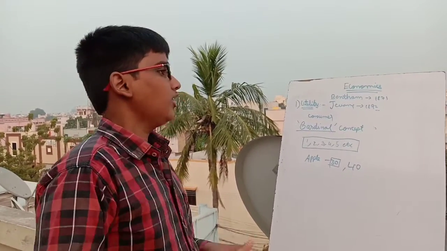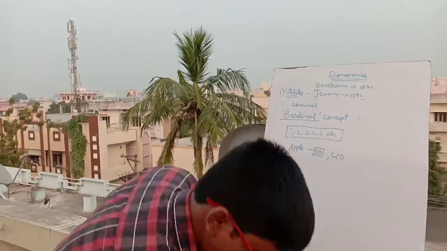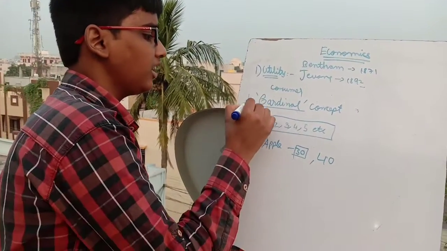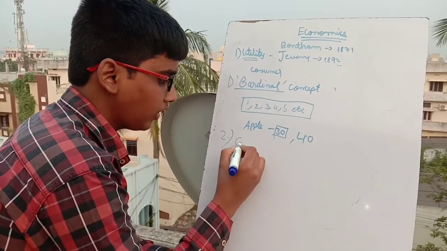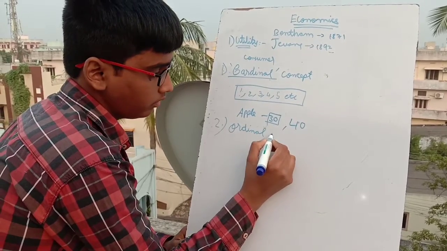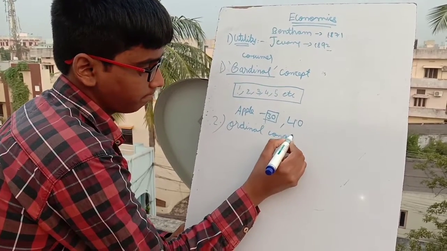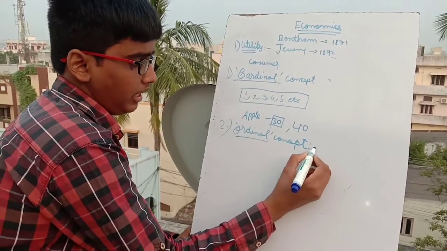And there are two approaches under the utility concept. The first one is the cardinal concept of utility. The second one is the ordinal concept of utility. So what does this word ordinal mean?